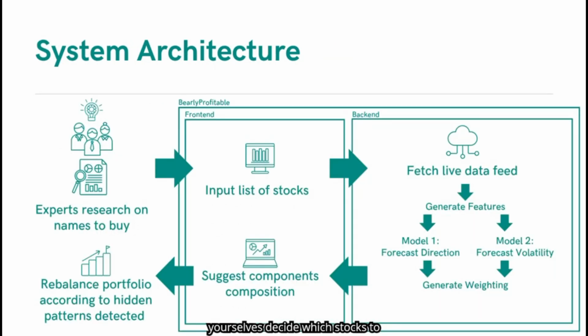First, financial experts like yourselves decide which stocks to include based on your own fundamental research. Next, you enter our app and input your selected list of stocks through the user interface. On the back end, the system fetches live market data for each stock, generates the necessary features, and predicts both direction and volatility. Based on these predictions, it calculates the recommended portfolio weightings, which are then displayed back on the front end for you to review. QQ will dive deeper into how the application works in practice during the demo.